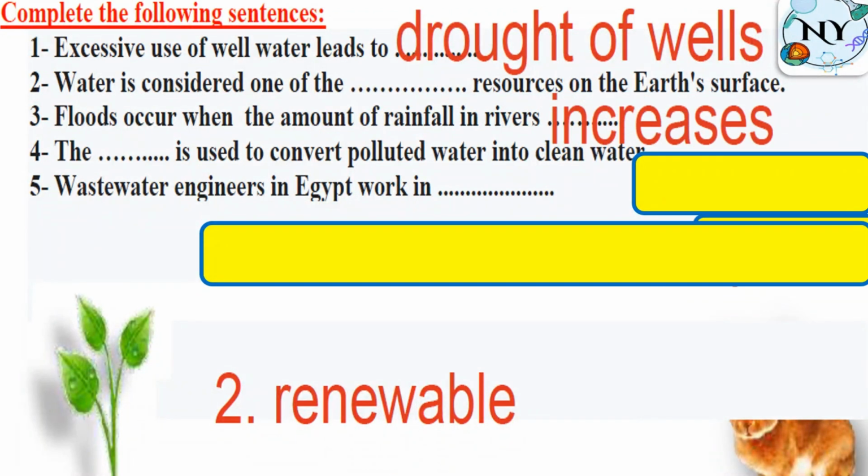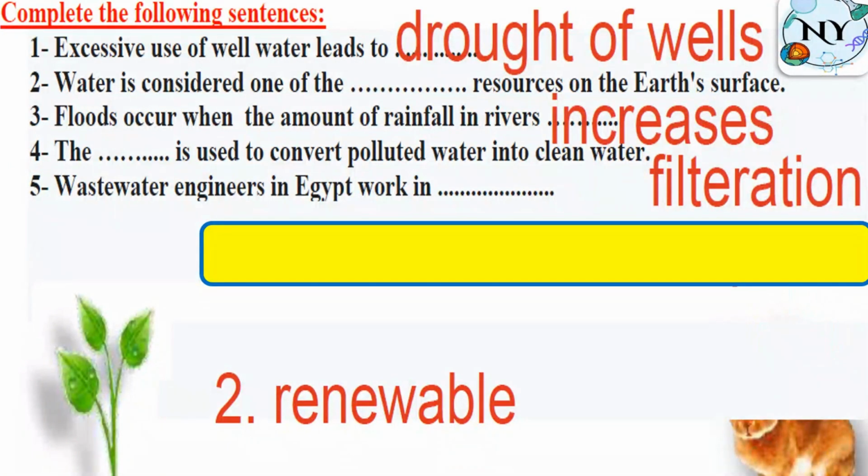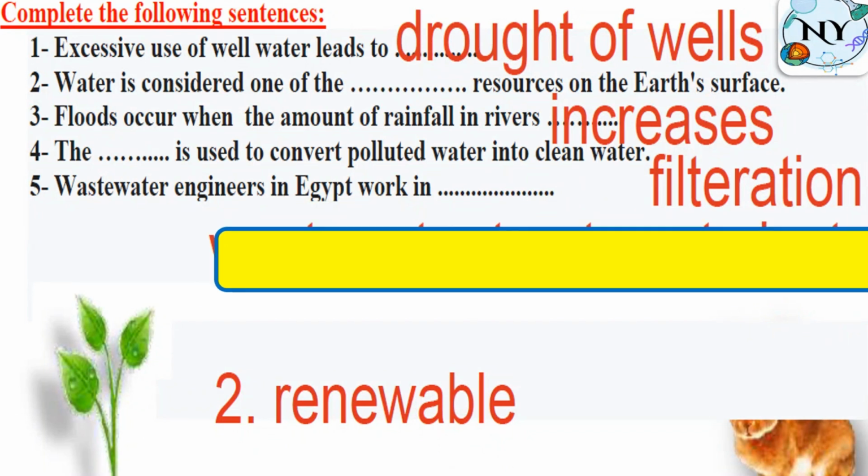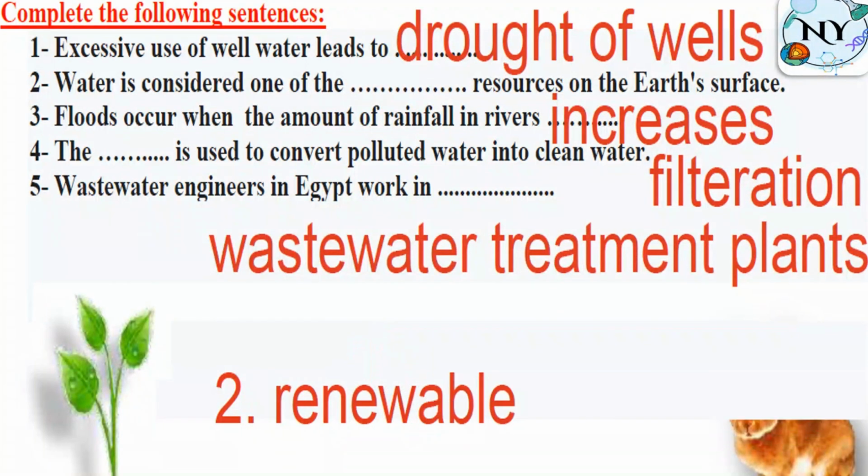Increases. By the way, we have here number 4, used to convert polluted water into clean water filtration. Wastewater engineers in Egypt work in wastewater treatment plants, and we said plants here means stations, wastewater treatment plants. Number 2, water is considered as one of the natural resources, is correct. Renewable resources also correct. Both of them correct.